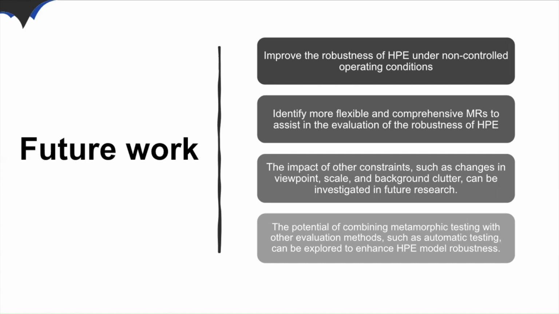We could also investigate the impact of other constraints, including variation in viewpoints, scale, and background clutter, with the goal of improving the robustness of HPE models in uncontrolled operating environments. Moreover, the potential of combining metamorphic testing with other evaluation methods, such as automatic testing, could be explored to enhance the robustness of HPE models.